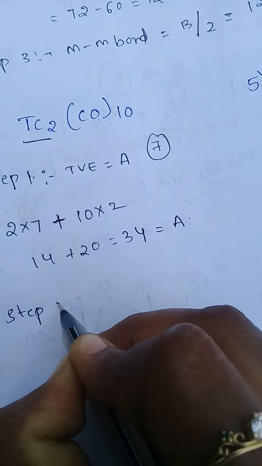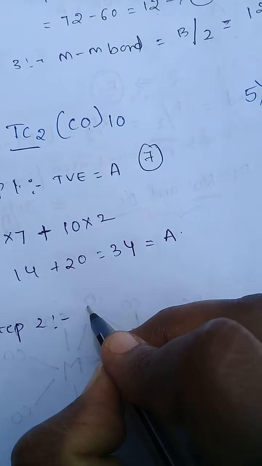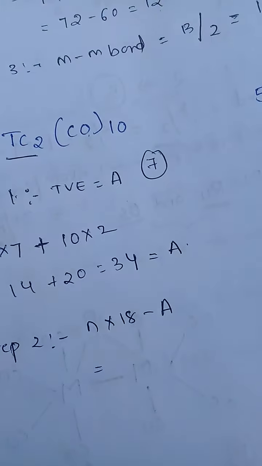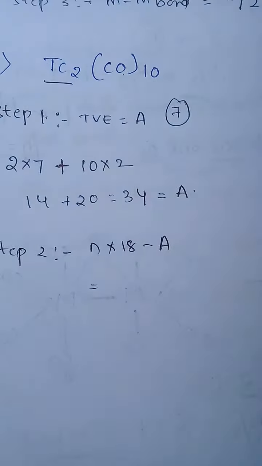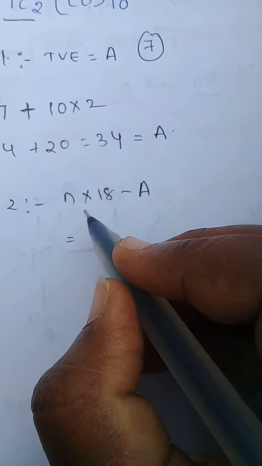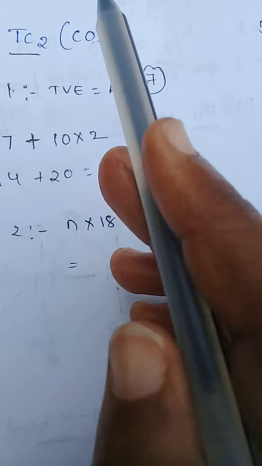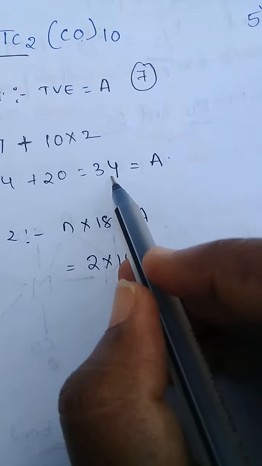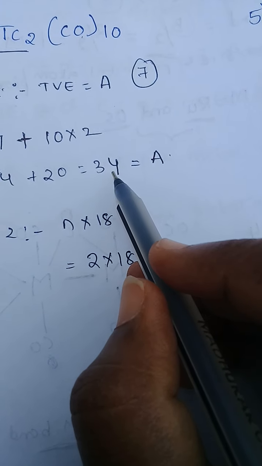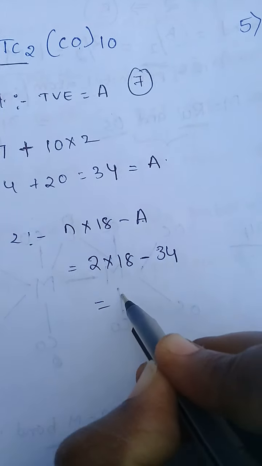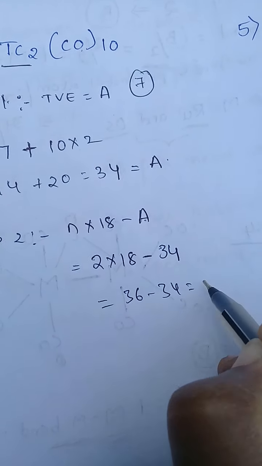In step 2, N into 18 minus A. N means number of metal atoms. How many metal atoms? 2 metal atoms, so 2 into 18 minus A means total valence electrons. How many total valence electrons? 34. So 36 minus 34 equal to 2.